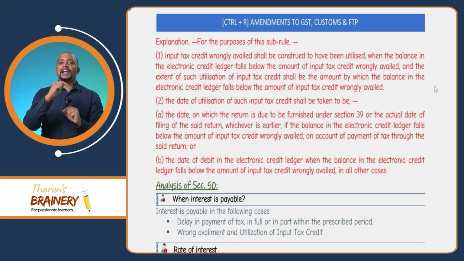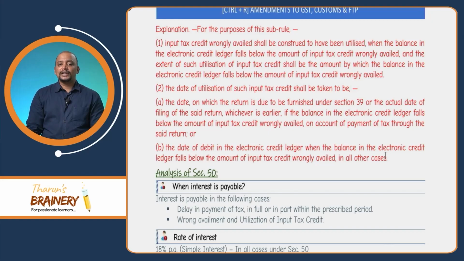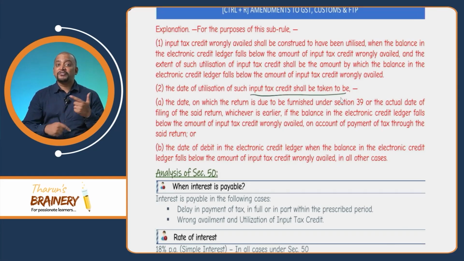For that purpose also they gave an explanation in the rule. In that explanation, the date of utilization of ITC shall be taken as the date on which the return is due to be furnished under section 39, meaning the due date of GSTR 3B of the month in which it is utilized, or the actual date of filing GSTR 3B, whichever is earlier.